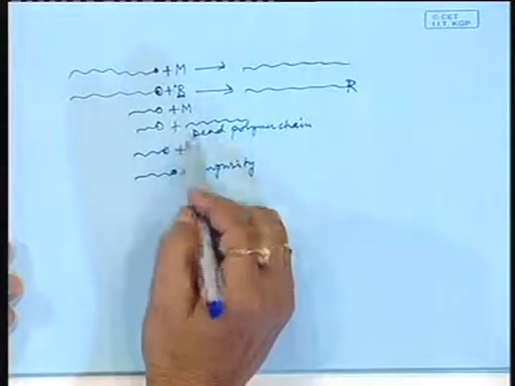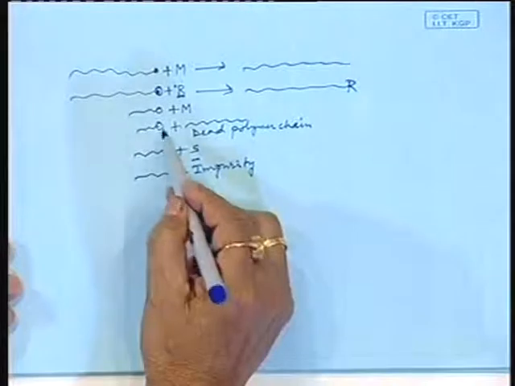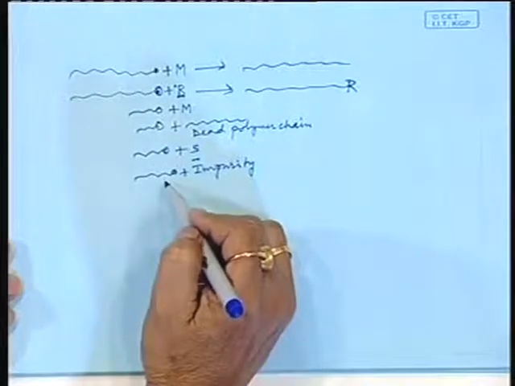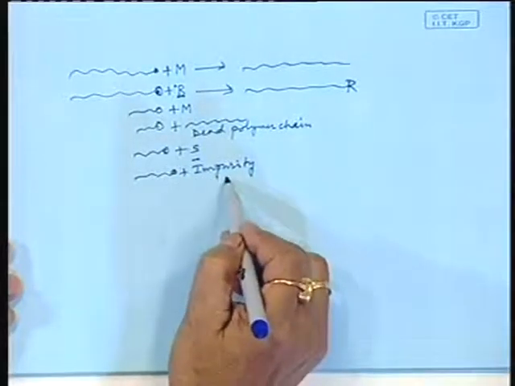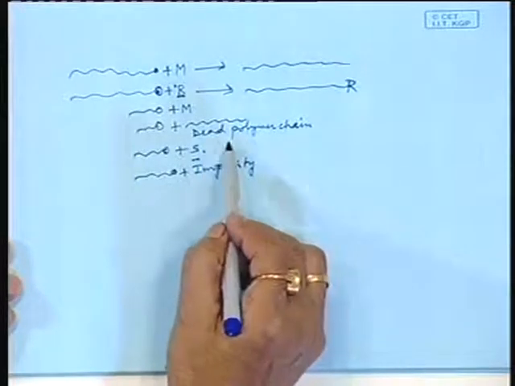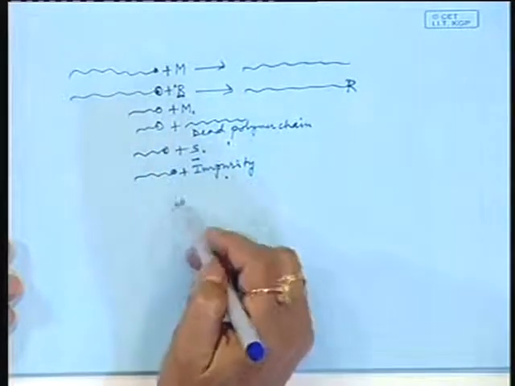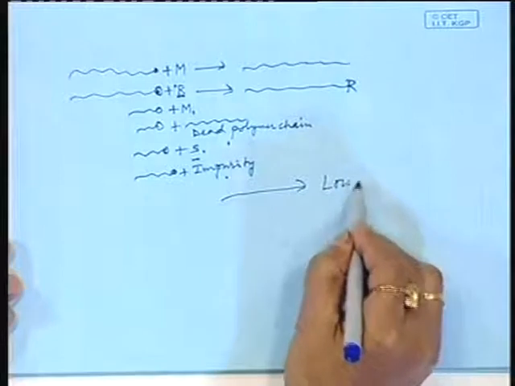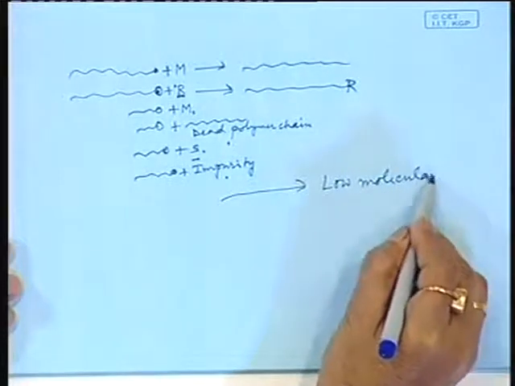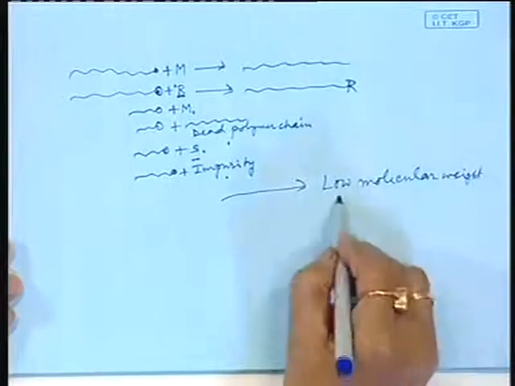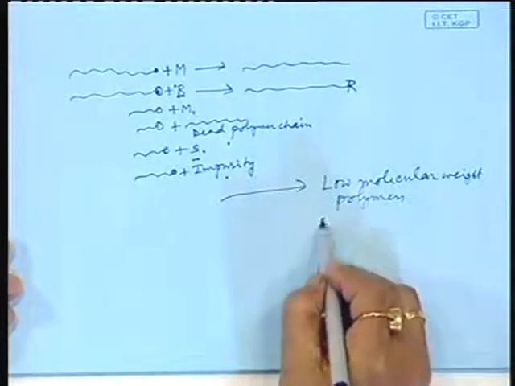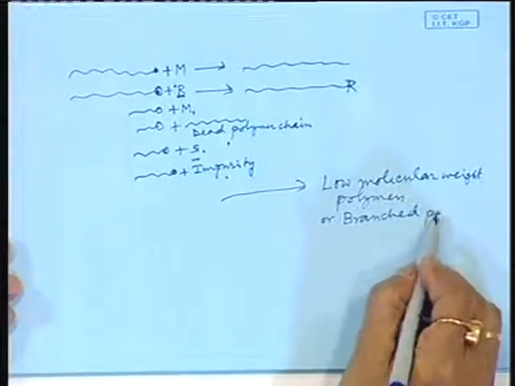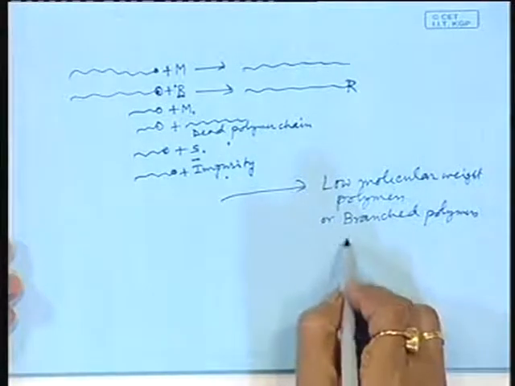If the activity of these growing chains is transferred from these active sites to agencies like impurity, solvent, dead polymer, monomer, such events are known as transfer reactions, and the result is low molecular weight polymers, or branched polymers, sometimes cross-linked polymers.